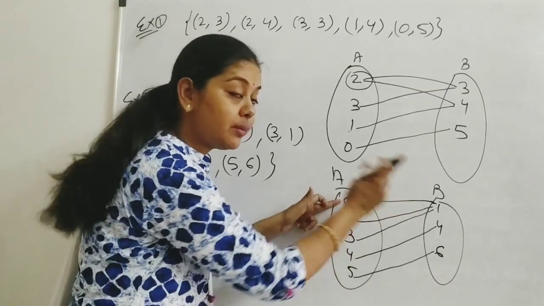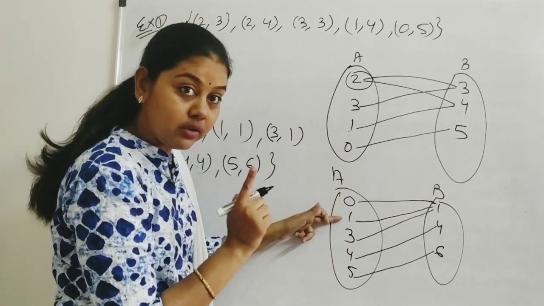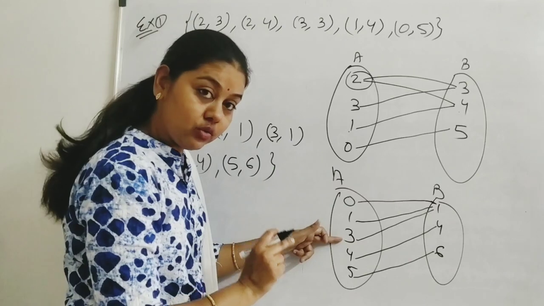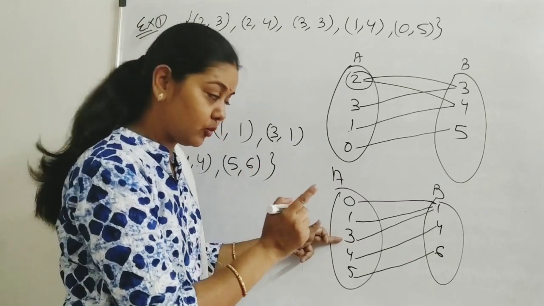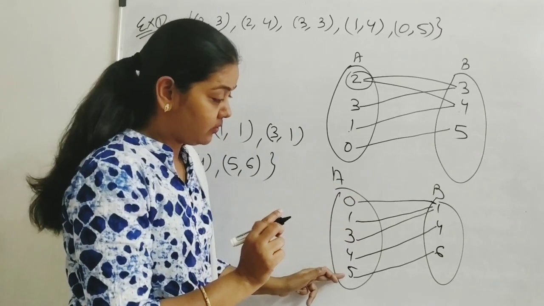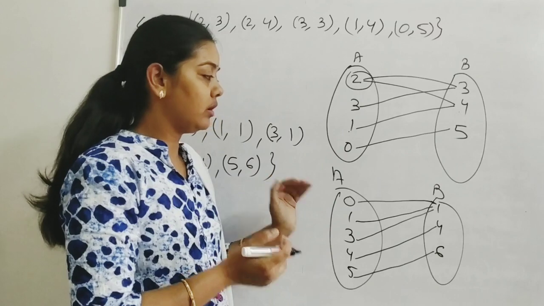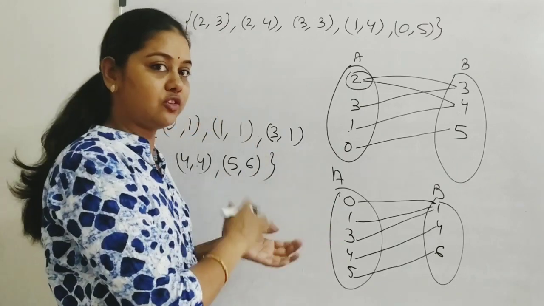0 is having only one image, 1. The image of 1 is 1, that is only one image. 3 is having only one image, that is 1. 4 is having only one image, that is 4. 5 is having only one image, that is 6. Now it is a function.